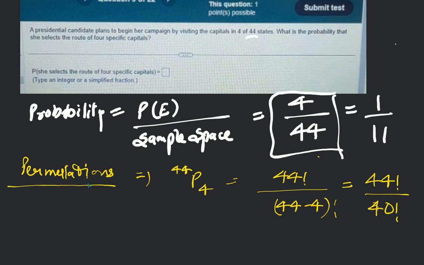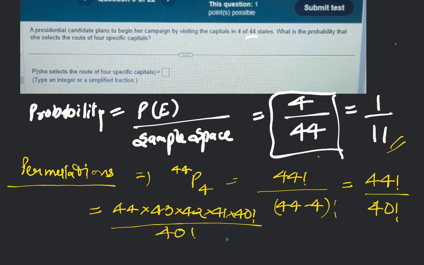This is for finding the possible ways of selecting the four capitals. If you just want the probability that she'll be selecting just four of them, the probability is over there. To find the possible ways of selecting four out of the 44 capitals, you have to solve this further. This can be written as 44 times 43 times 42 times 41 times 40 factorial over 40 factorial.